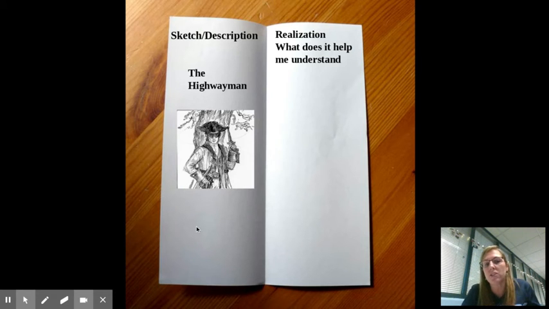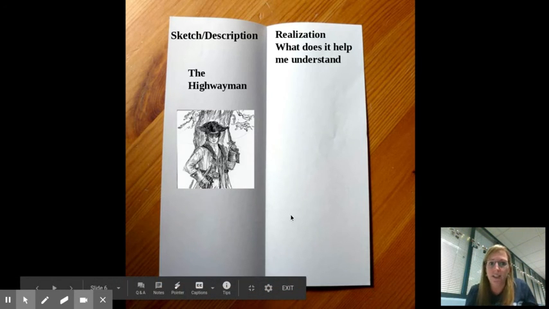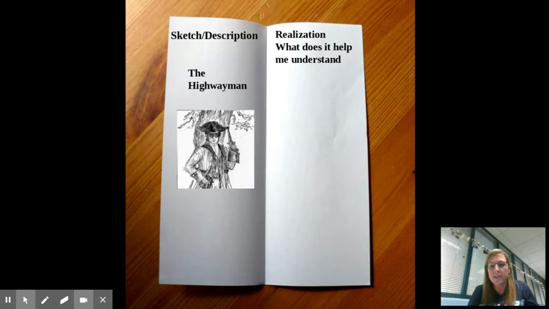So you should have a sketch. Now, yours doesn't have to be a perfect work of art like this. It could be just a quick sketch. It might even be kind of humorous. Maybe you did a little stick person with his hat and his sword, and he's on his little stick horse. But just a quick sketch.